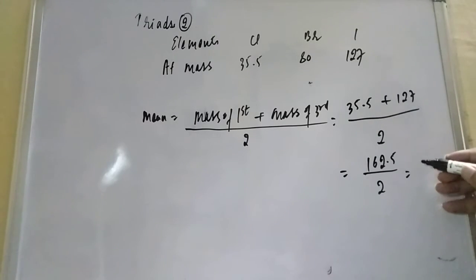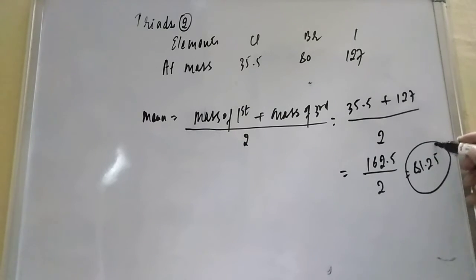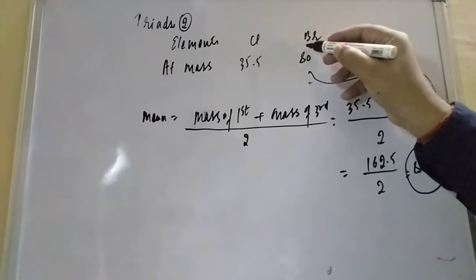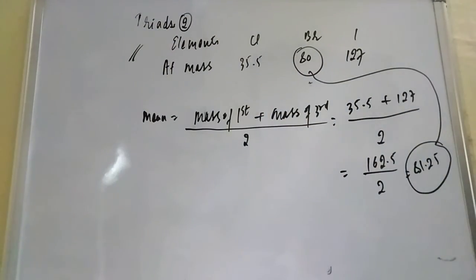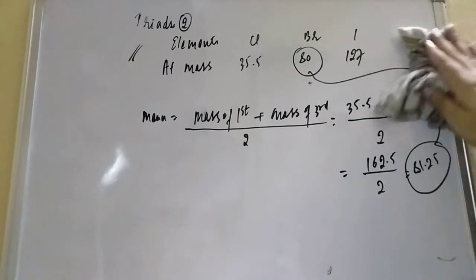If you do it, it is coming 81.25, and 81.25 is approximately the mass of the second element. So this triad is also successful because chlorine, bromine, and iodine have almost similar properties. So this model is also quite successful. Now we have to go for the other triads. He gave one more triad, so let us see triad number three.